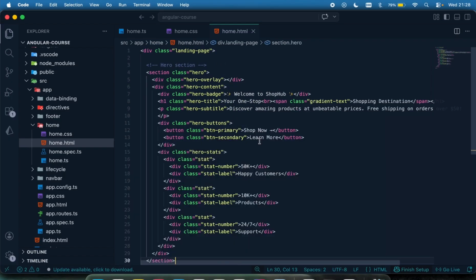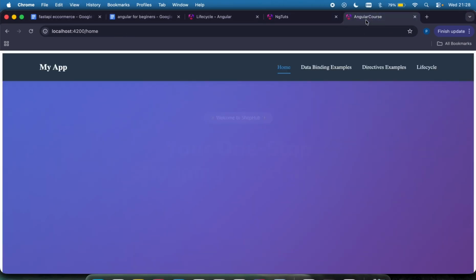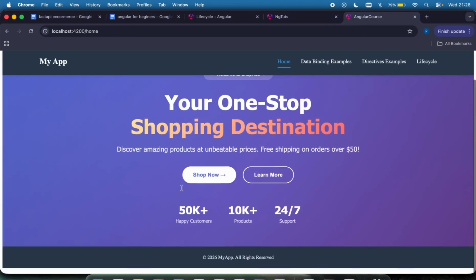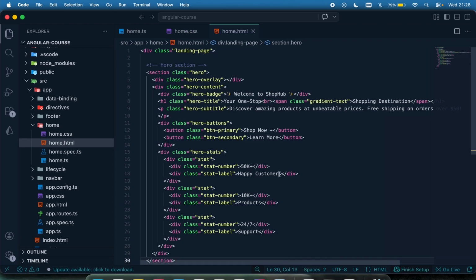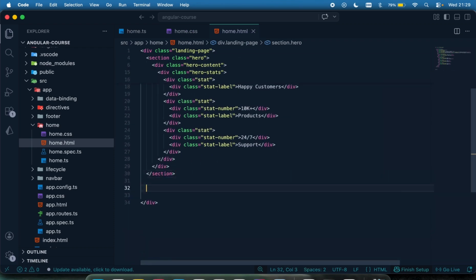If I pull this up and check our running app, you can see this is it, right? Kind of look a little bit cool. This is our hero section. Let's proceed to have our category section. I'm going to come right here and say category section like that.